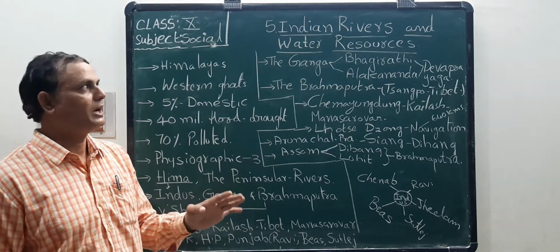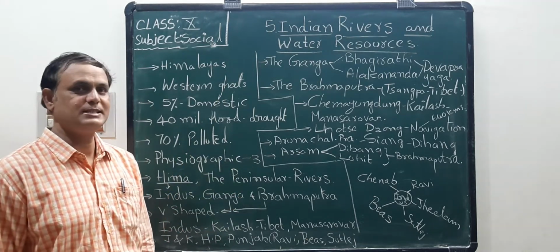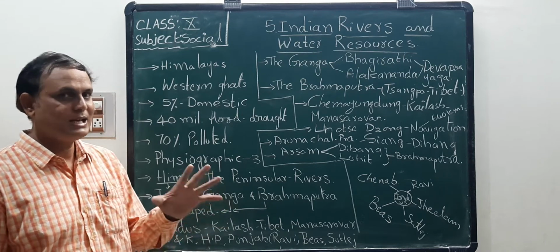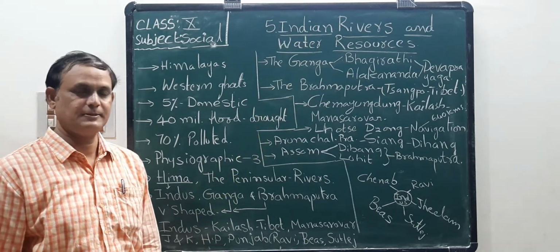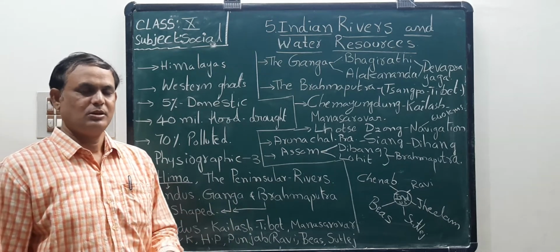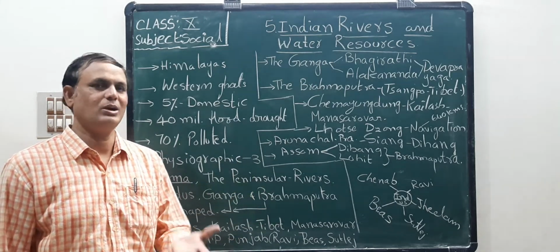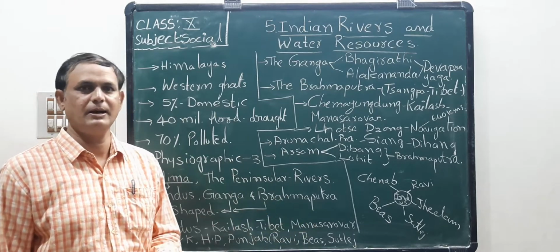Now we come to the fifth lesson. What is the lesson name? Indian rivers and water resources. We know some rivers. What are the rivers flowing through our India?